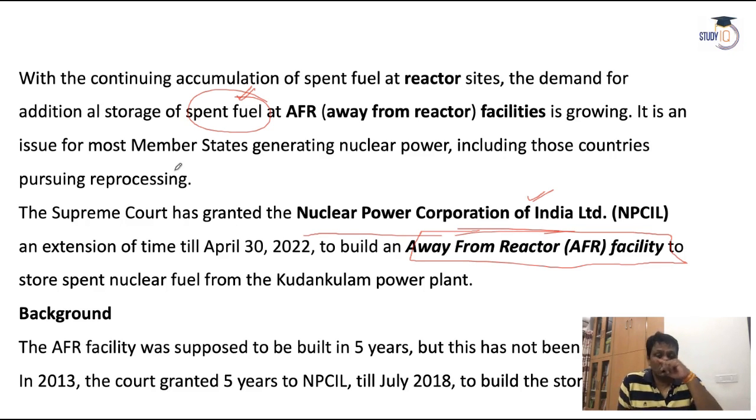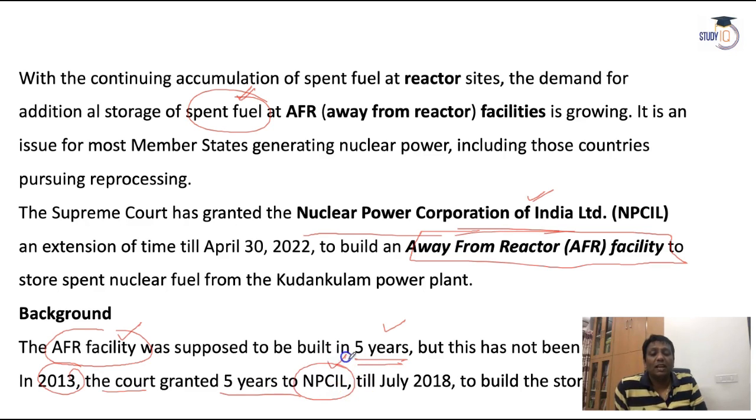So this is the reason the Supreme Court earlier said, according to the AFR policy, the government said at least within 5 years you should set up a proper AFR. In 2013 the court granted 5 years to NPCIL, at least till 2018, to set up away from reactor facilities. So the radioactive elements left as waste from burning nuclear fuel, that we are calling here spent fuel, guys.